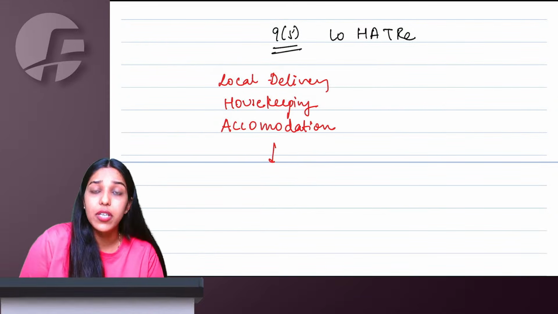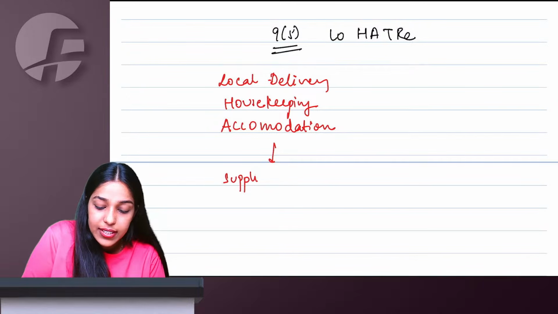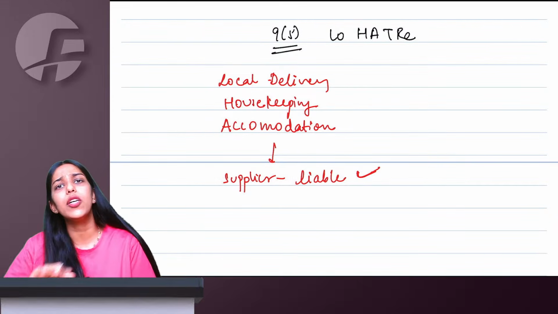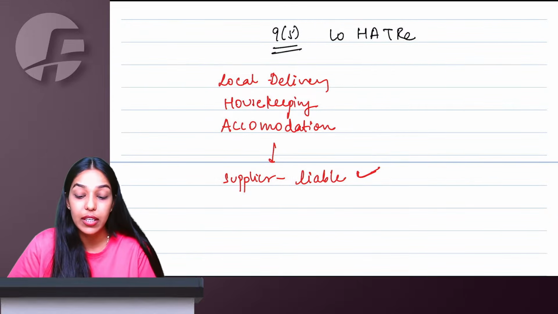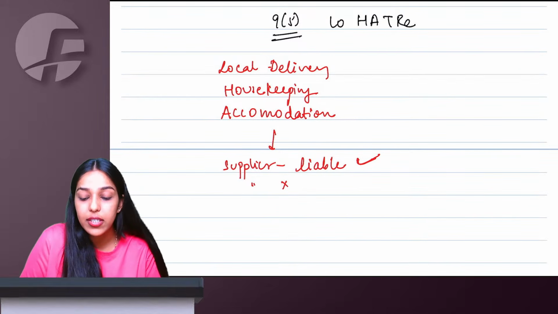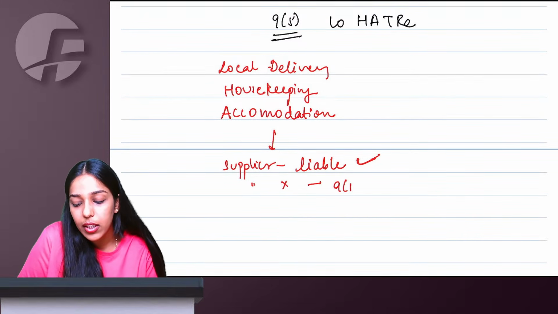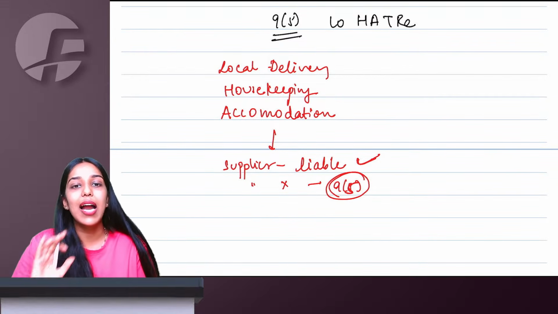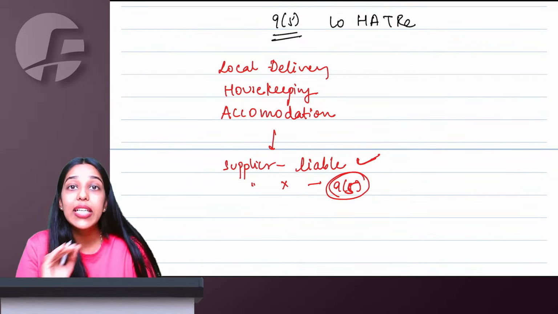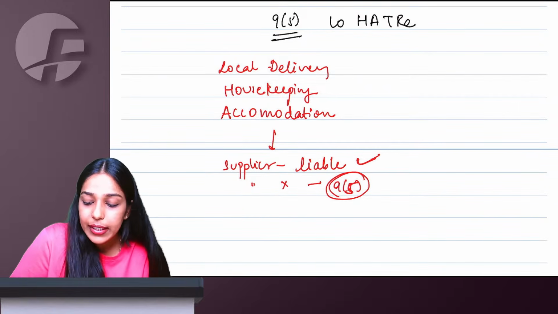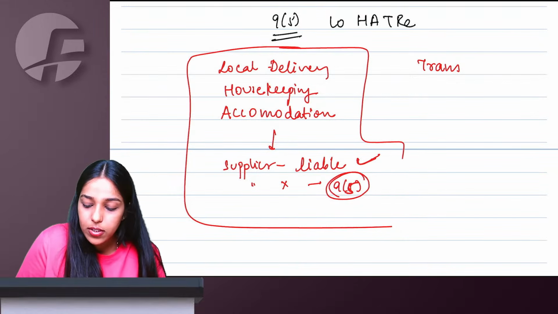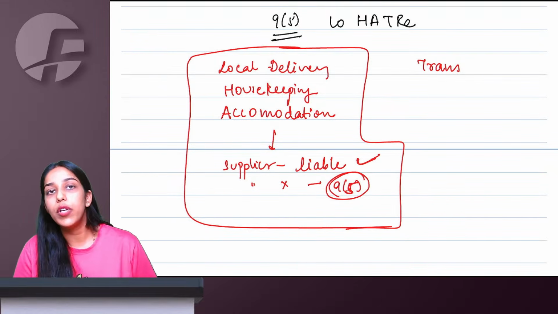For these three services, if the original supplier itself is liable for registration under GST, let this supplier only collect GST and pay to government. Normally under forward charge mechanism, nothing will happen. But if the supplier is not liable, then we tell the e-commerce operator under section 9(5) to collect tax and pay to government. We are not going to leave the taxes. So local delivery, housekeeping, accommodation: if the original supplier is not liable, then under 9(5) the ECO will be liable.